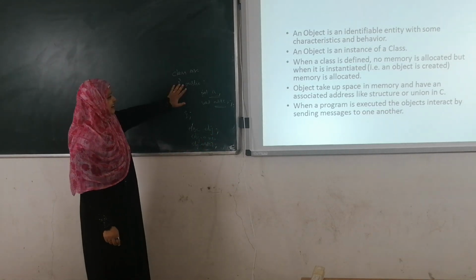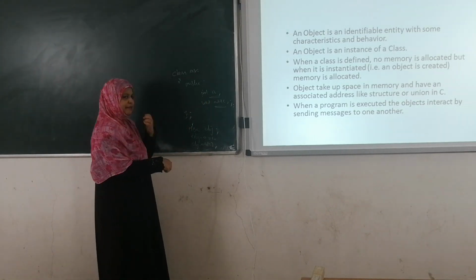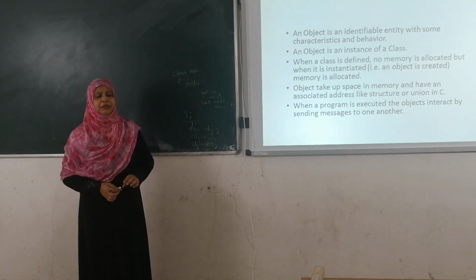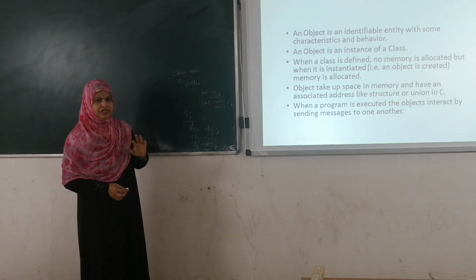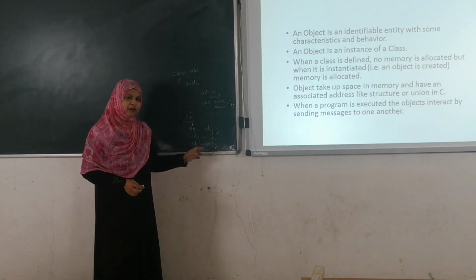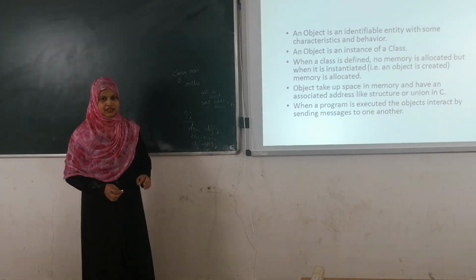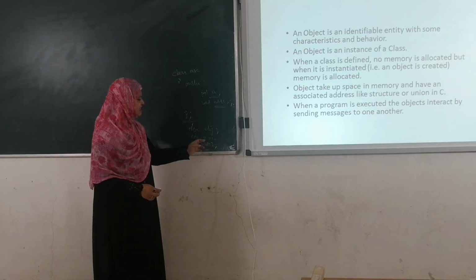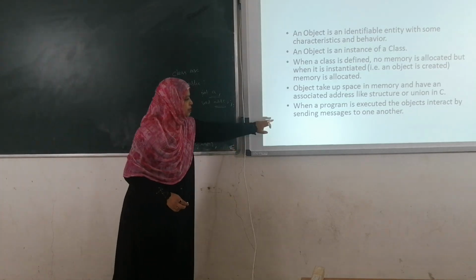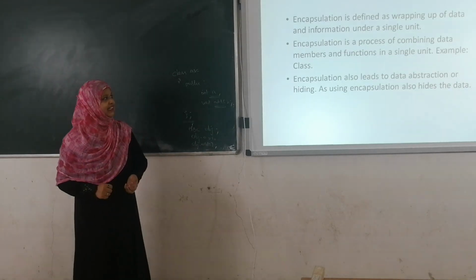Whenever we declare a class, ABC with public int a and void add, every class ends with a semicolon. Whenever we declare this class, the system does not allocate any memory location to it. Whenever we create an object for this class, the system automatically allocates a memory location for that object. Obj.a means the system allocates the memory location for this object only. By using the object, we can call the data members and member functions outside the class.